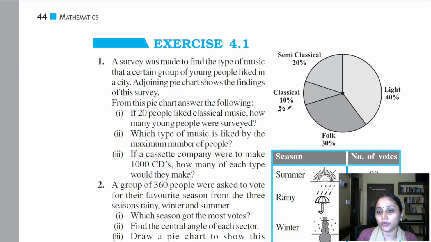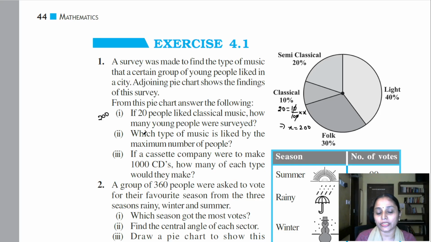So what we are going to do is equate this 20 to 10% of X. We don't know the total number of people that were surveyed, so I'm assuming the total number of people surveyed as X, right? Now if I simplify this, you can see that X is equal to 20 into 10, 200, right? So the answer for the first question is 200. 200 people were surveyed, right?